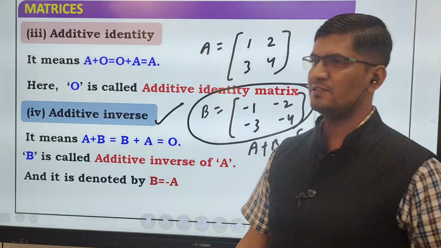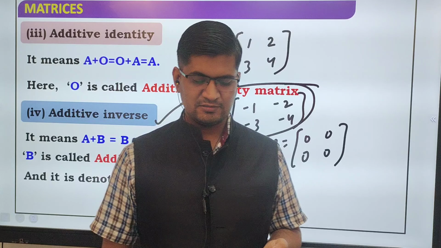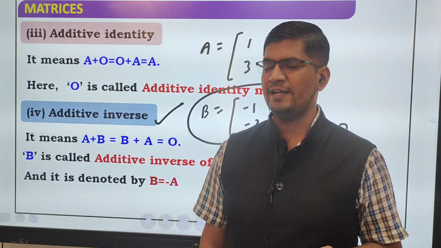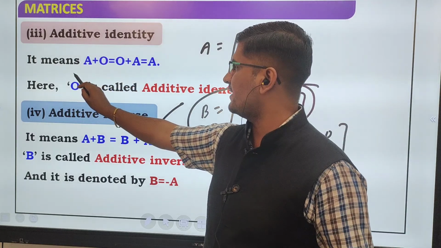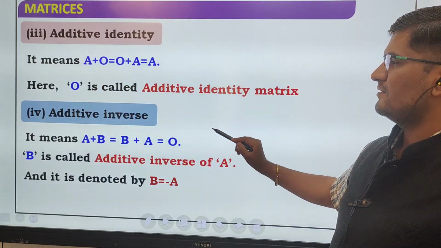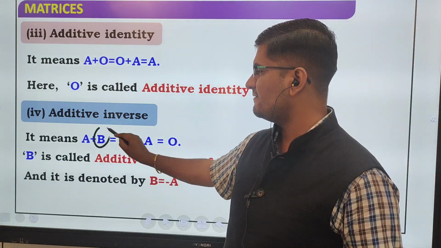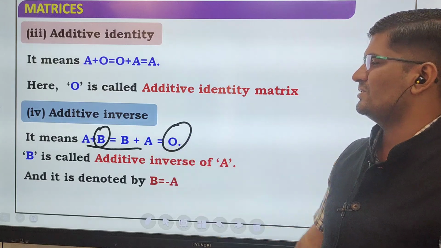Any doubt? Diya, Arya? Aryan? Anybody has any doubt? Yes or no? So here 0 is called the additive identity, and here b is called the additive inverse. After adding this b, commutative is written here, you are getting 0.